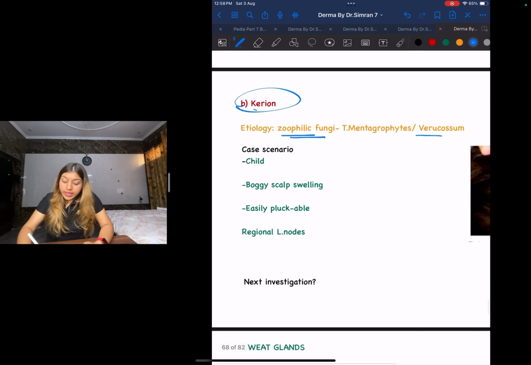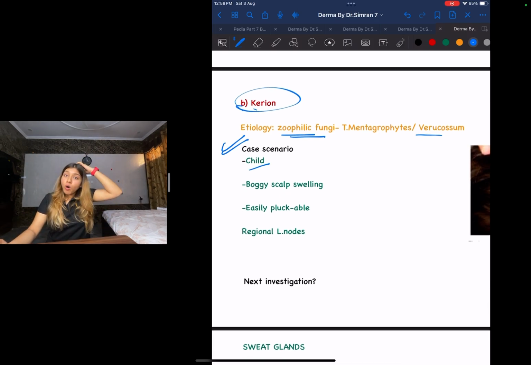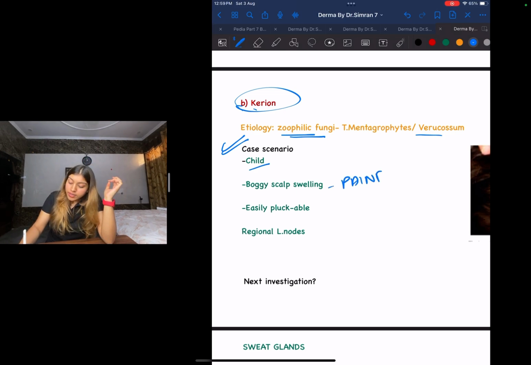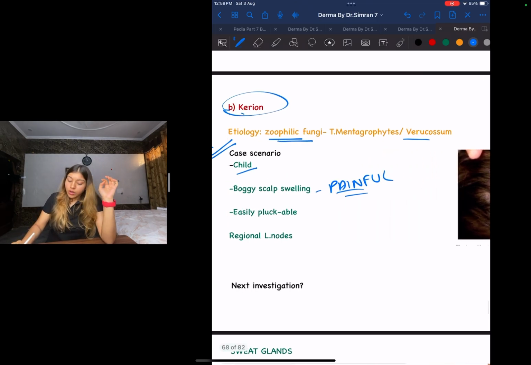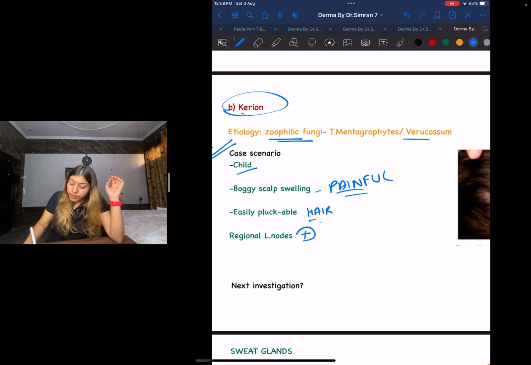How will a case scenario come? They will tell you there is a child. He's going to have a boggy scalp swelling, which is going to be painful. Let us look at this. This is a boggy scalp swelling. It is painful in nature. You will have easily pluckable hair, and there will also be regional lymph nodes.